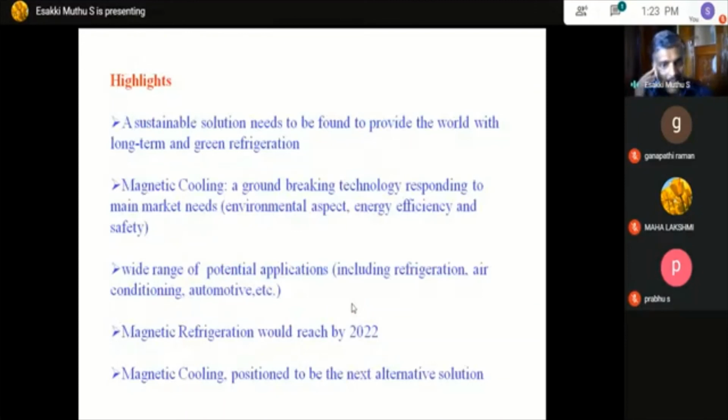And finally, I want to highlight that when comparing magnetic refrigeration to gas-based refrigeration, the cost of gas-based refrigeration is very low. But with magnetic refrigeration the cost will be more, because we are using a magnetic metal and we want to apply a magnetic field, and for a high magnetic field the cost will also be more.